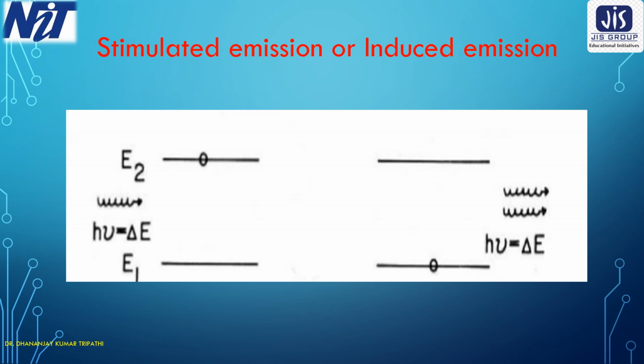Einstein told that if the atoms in the ground state can go to the excited state due to the influence of external energy, why can the atoms in the excited state not come down to the ground state with release of energy before completion of their lifetime under the influence of external energy? So Einstein pointed out that if the atom in the excited state, which is having h nu amount of energy, absorbs one more photon, then its energy will become 2h nu.